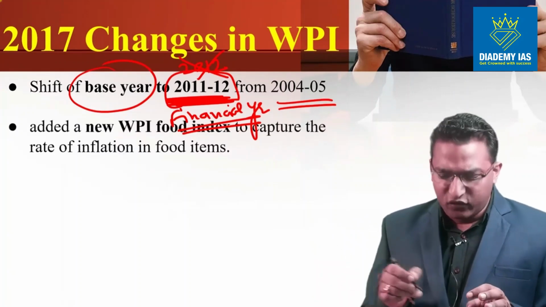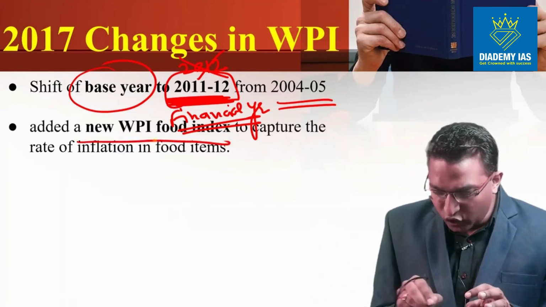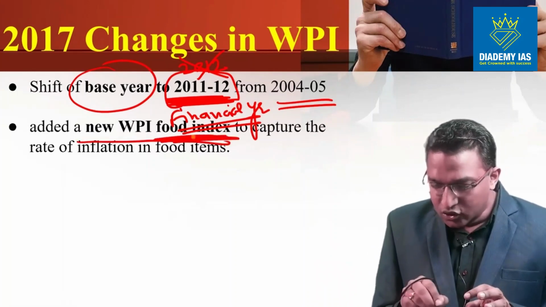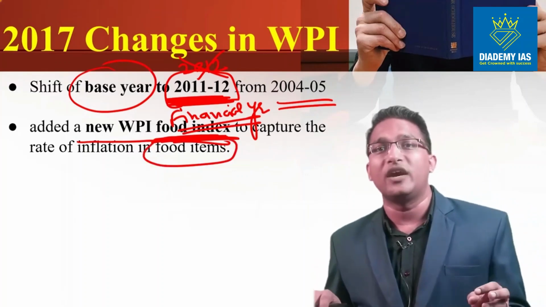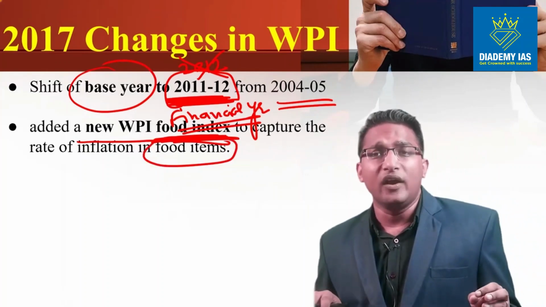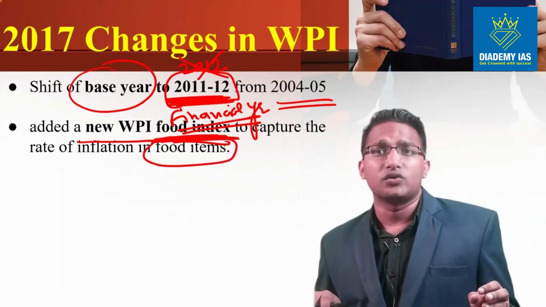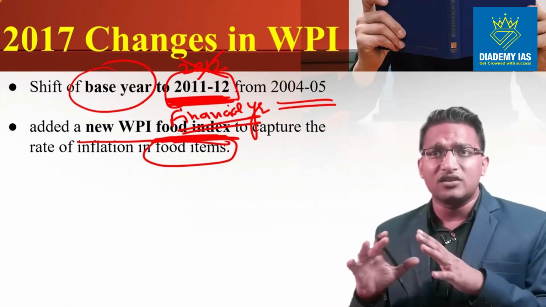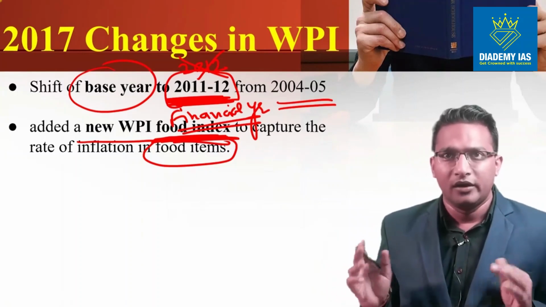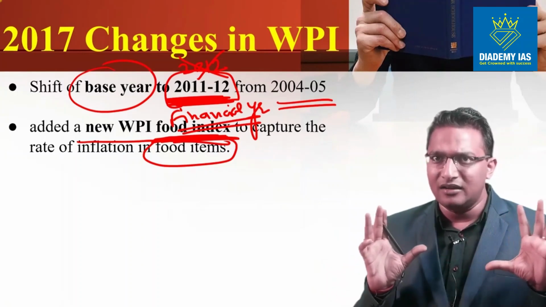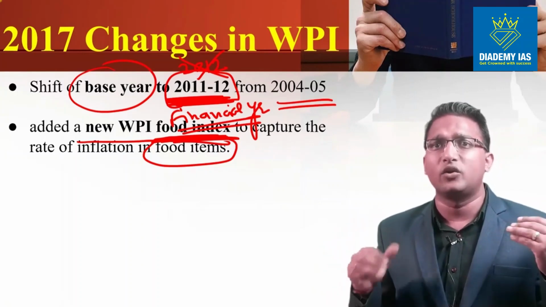Added a new WPI food index. So this new food index was added, right? To capture the rate of inflation of the food items, this new WPI food index was added. This food index was useful because in India, food inflation is very volatile. Even for that matter, in any part of the world, food tracking is very, very important because this impacts the day-to-day life of the people.